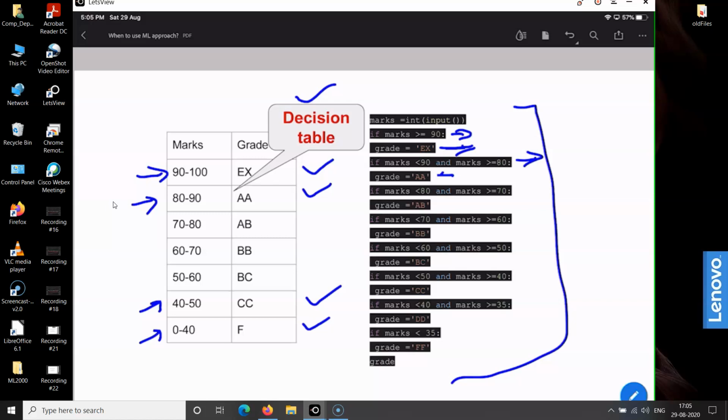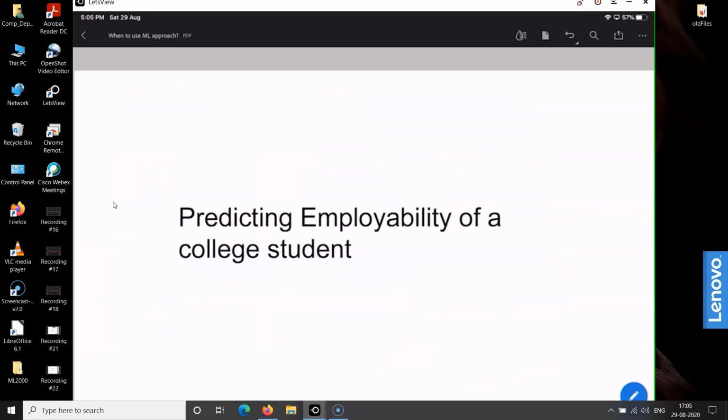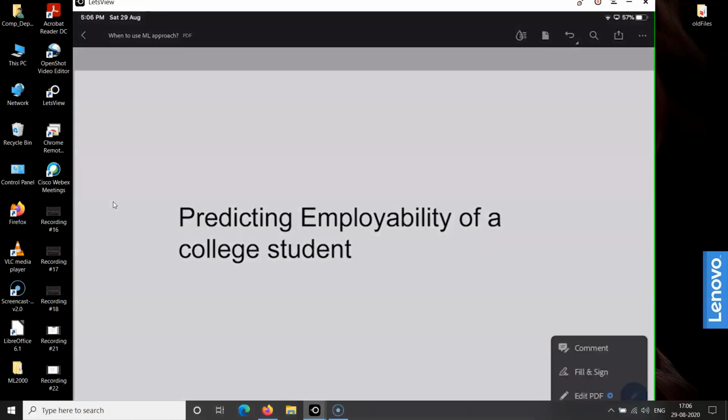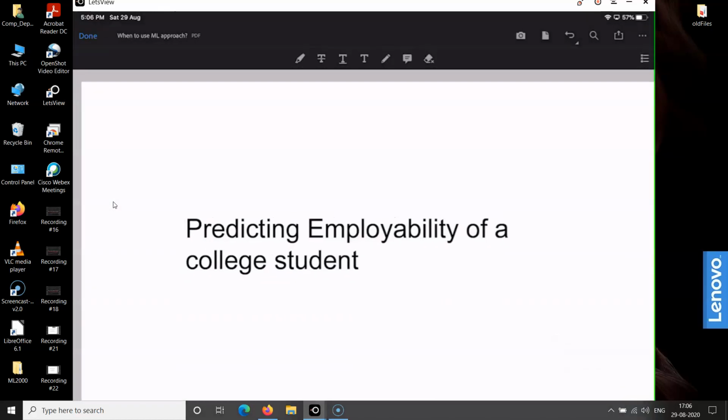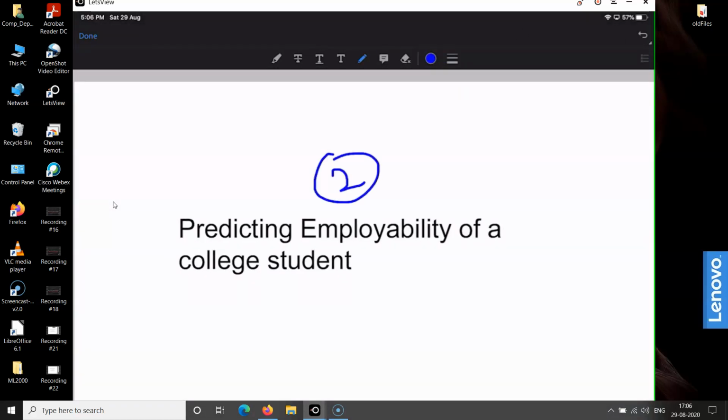Now let us take another example where the machine learning or the data driven approach is the most appropriate one. This example is about predicting the employability of college students. What do I mean by employability? I mean that if a student gets a job through campus recruitment drive, then he or she is employable. Otherwise, he or she is not employable during the 4-year duration of the course.